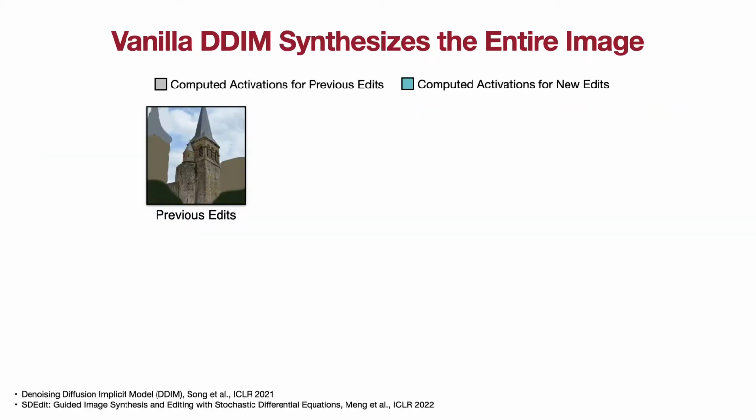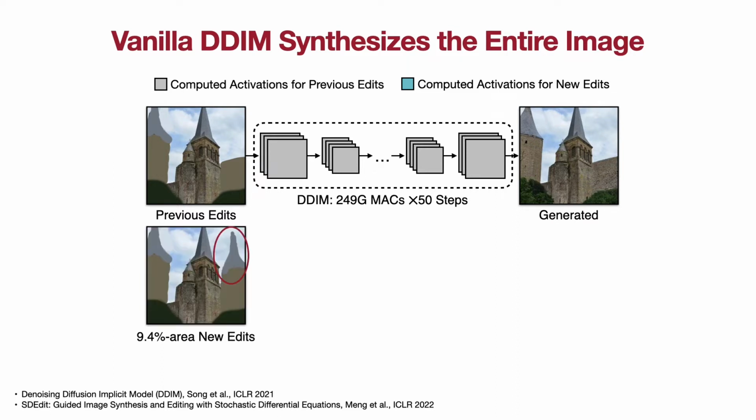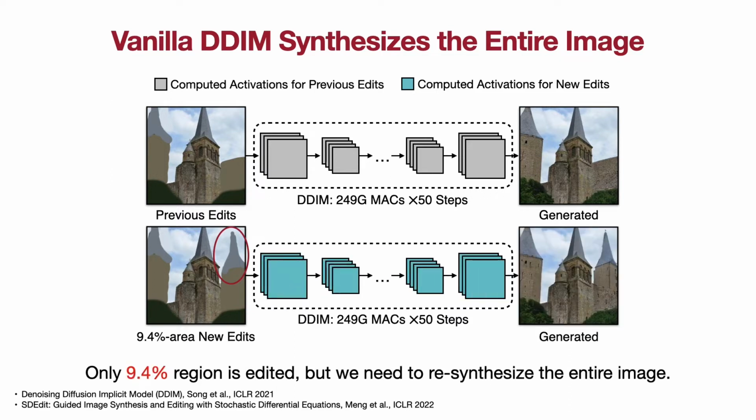However, recent models often synthesize the entire image, even for minor edits. For example, DDIM requires 249 GMACs of computation for 50 steps given a user input. Then the user adds a new building, which occupies about 9% of the pixels. Unfortunately, vanilla DDIM costs another 249 GMACs per step to resynthesize the entire image. This wastes too much computation.